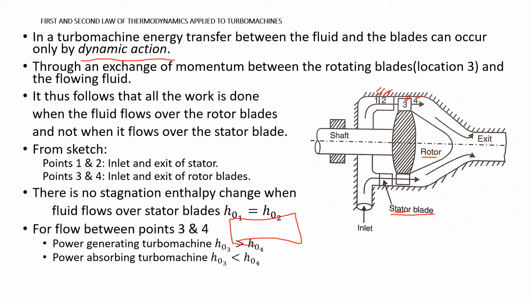In stator blades, there is no change in energy of the fluid. Enthalpy remains constant in stator blades. Keep it in mind, don't confuse. Whatever enthalpy changes, whatever energy exchange takes place, it takes place in the rotor blades. Very important difference that you have to remember.